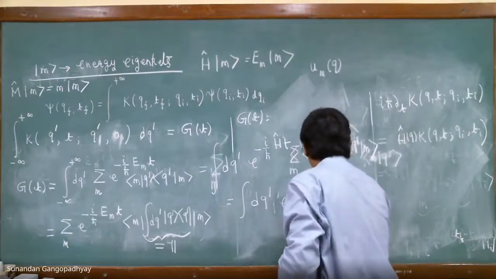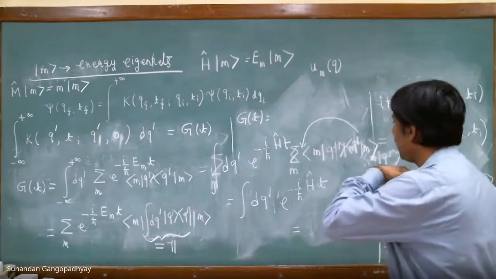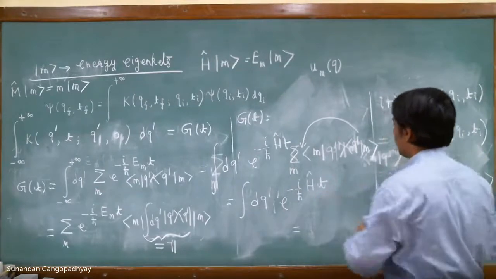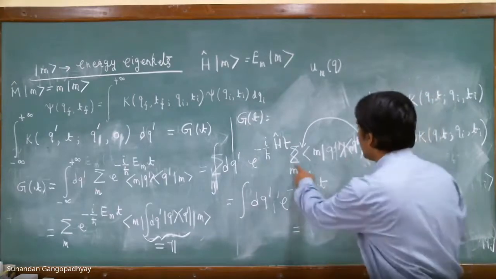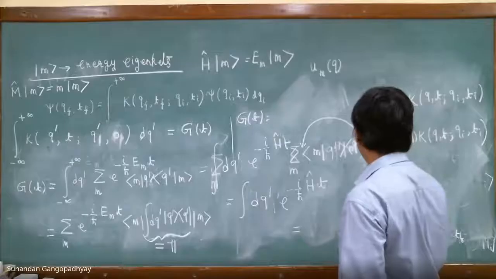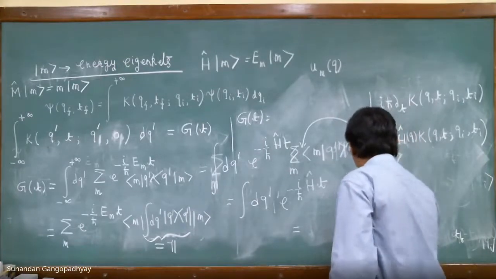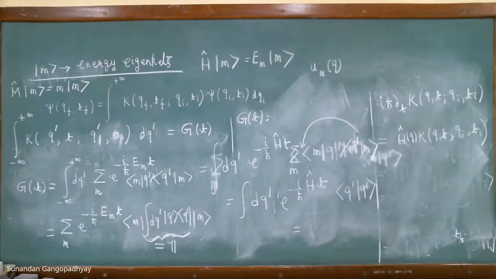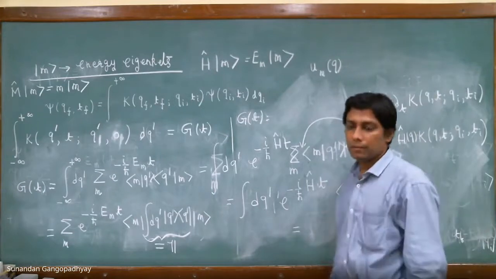H hat at time t. Okay? And now what we have is the following. We have this thing and summation over m, ket m prime, that is 1. And then also a delta 0. I have not finished writing this. Is this fine? This is what you get after manipulation.